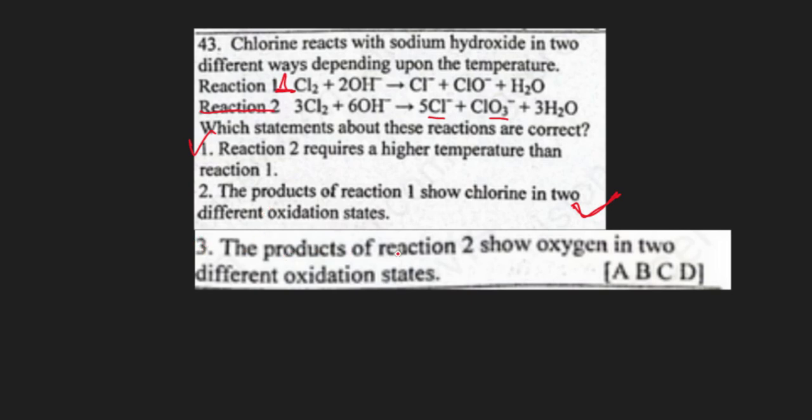Option 3. The products of reaction 2 show oxygen in two different oxidation states. We are not concerned with oxygen. We talk about disproportionation of the halogens. So statement 3 does not suit these reactions. Therefore, 1 and 2 are correct, making the answer B.